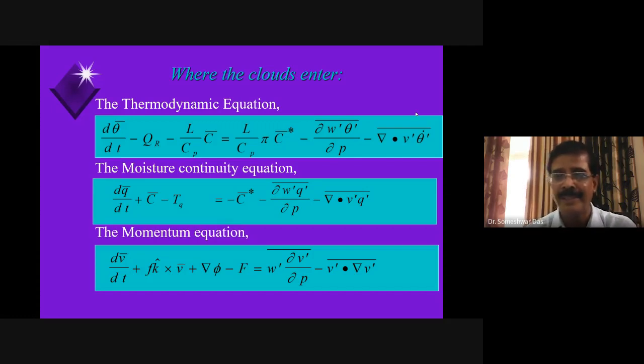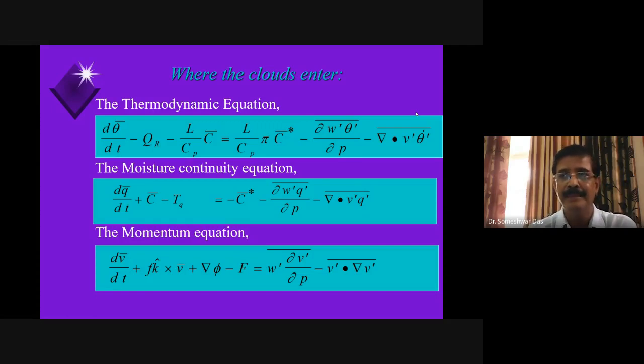And they named this extra source of heating as apparent heat source, which they conceptualized must be coming from the clouds, because when the clouds form, the water vapor condenses, and the latent heat of condensation, which is released because of the condensation of water vapor, also warms the atmosphere. So clouds act as a source of heating in the atmosphere in addition to the radiative heating. Right? In fact, radiative heating, if you look at the magnitude, is much smaller than the heating because of the condensation or convective heating. Right?